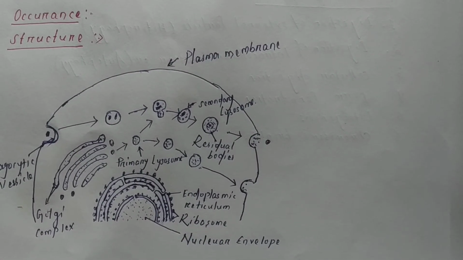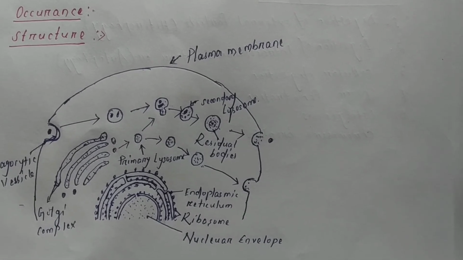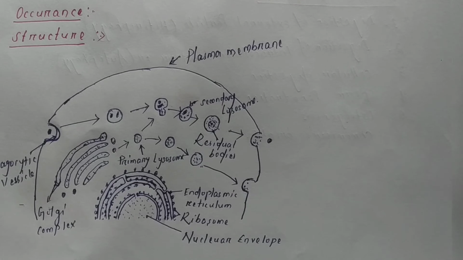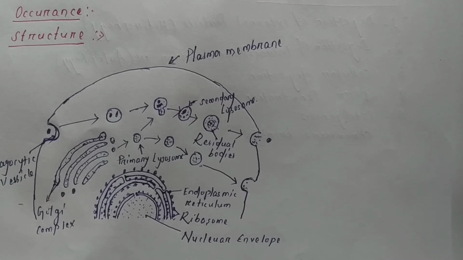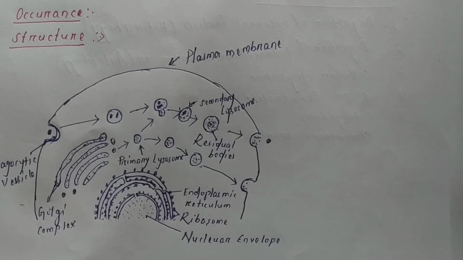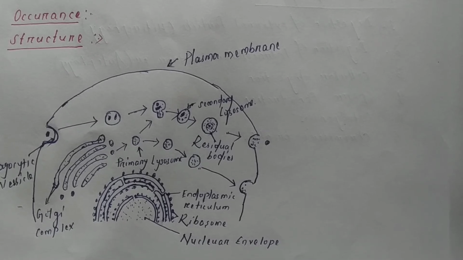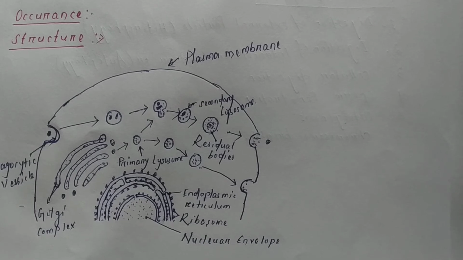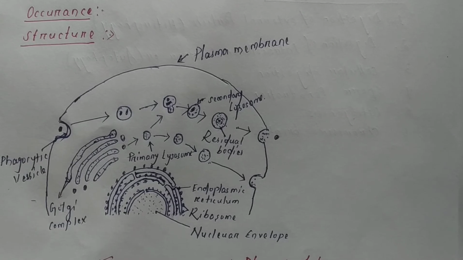So we'll discuss residual bodies. These are cytoplasmic vesicles which contain undigested or undigestible substances. Residual bodies are formed as the enzymes of lysosomes can't digest certain compounds, and these residues must be eliminated from the cell. In some cell types, they migrate to the cell membrane, fuse with it, and release their content into the extracellular space.